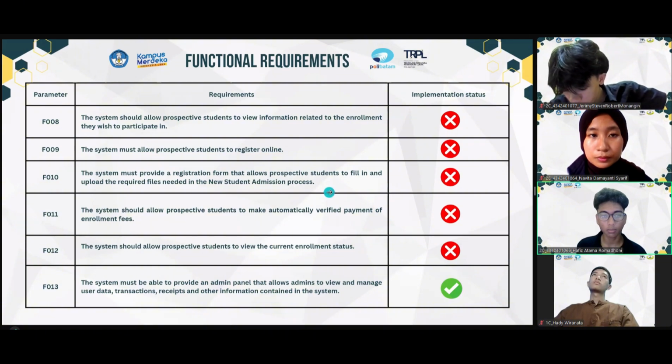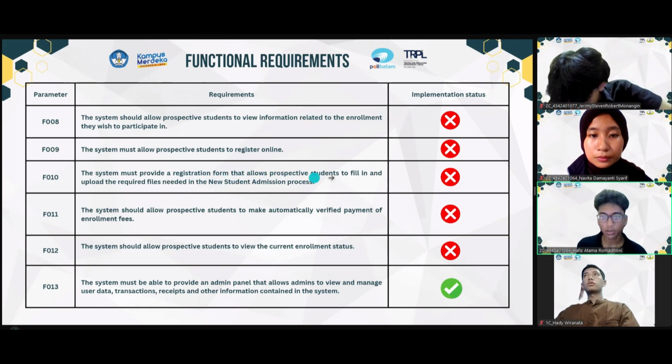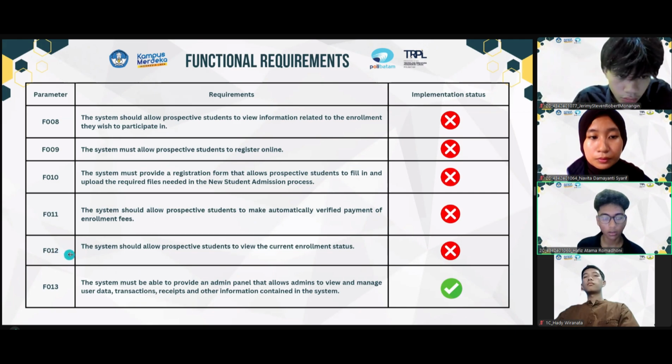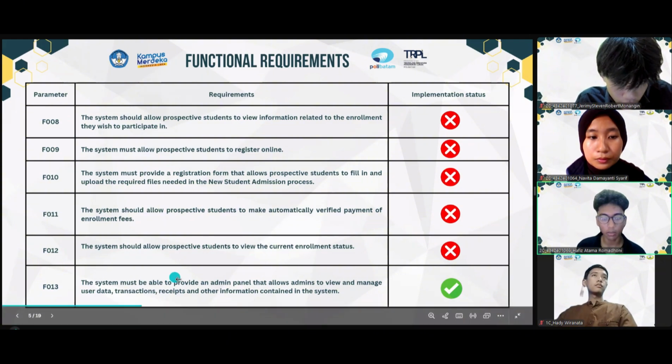F009, the system must allow prospective students to register online. F010, the system must provide a registration form that allows prospective students to fill and upload the required files. F011, the system shall allow prospective students to make automatically verified payment. F012, the system shall allow prospective students to view the current enrollment status. F013, the system must be able to provide an admin panel.